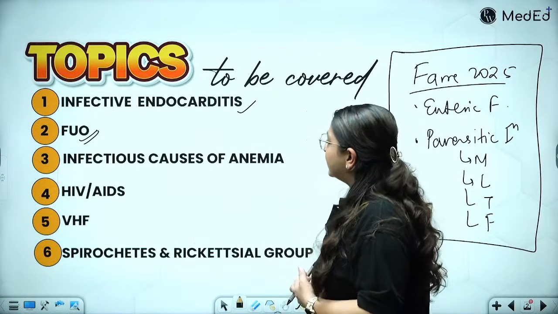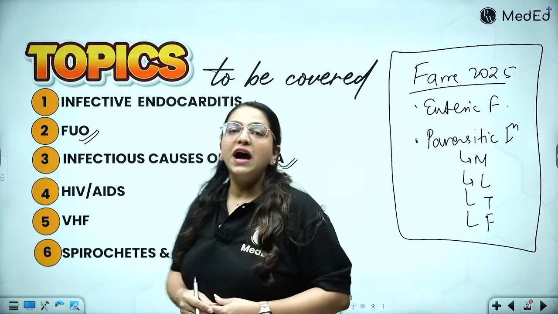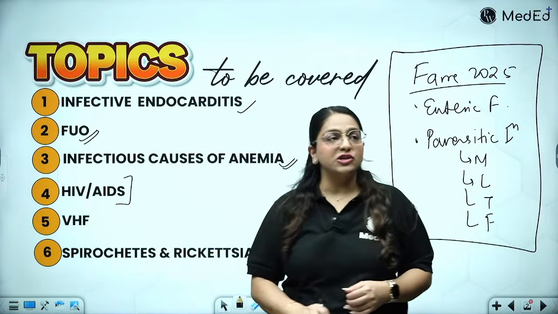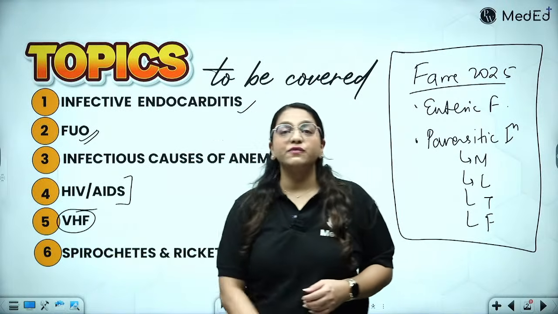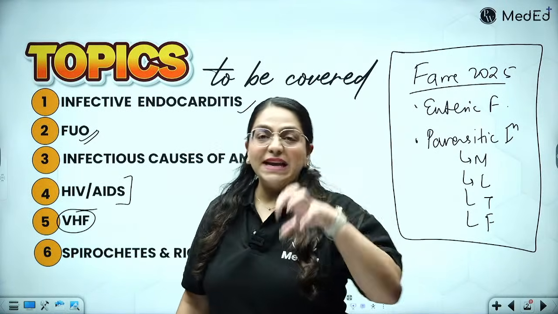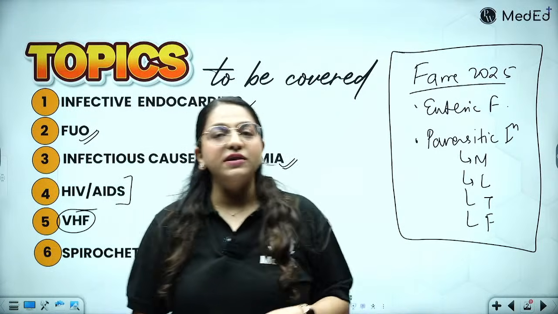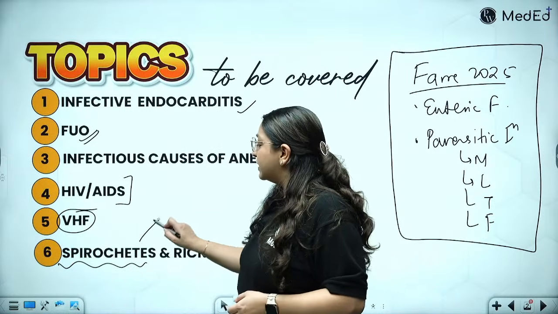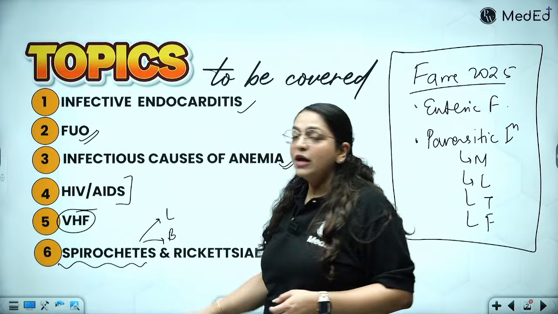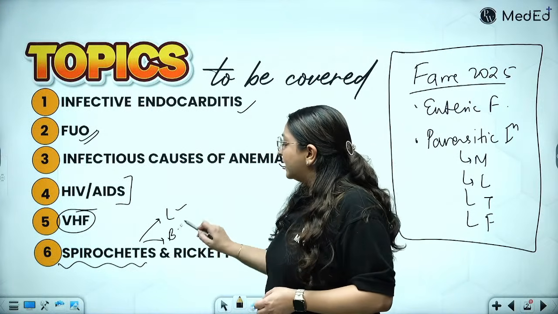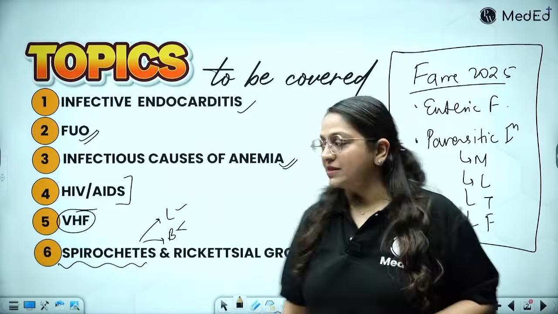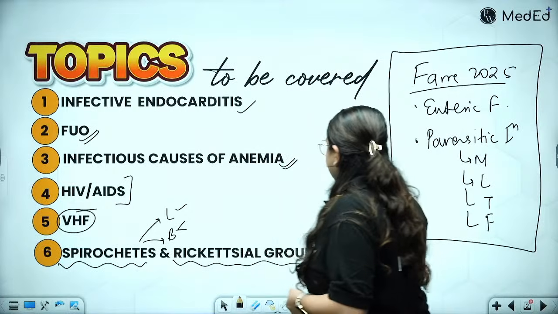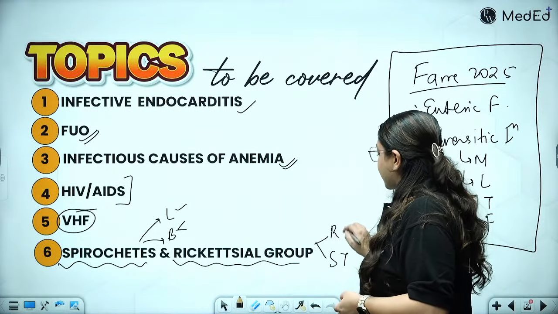All right, then we are discussing infectious causes of anemia. Infectious causes of anemia are a short note in itself. Of course, the very important HIV, AIDS, all the viral hemorrhagic fevers, especially dengue, chikungunya, Kyasanur forest disease, all the important viral hemorrhagic fevers. Among spirochetes, we are going to read about Leptospira and Borrelia. So the important species of Leptospira and the two important groups of Borrelia species, and of course the very famous rickettsial group, including scrub typhus. So the rickettsial fevers as well as scrub typhus is what we're going to cover.